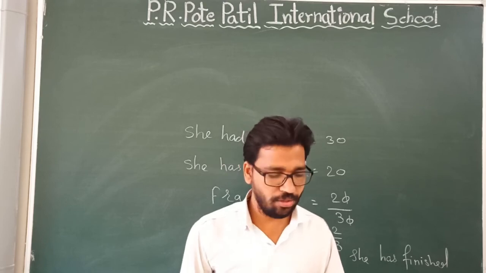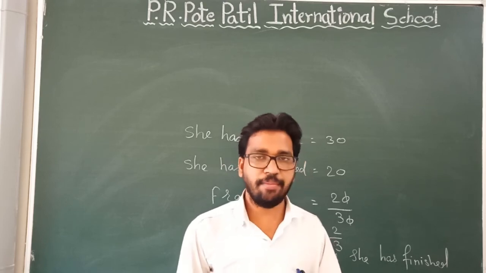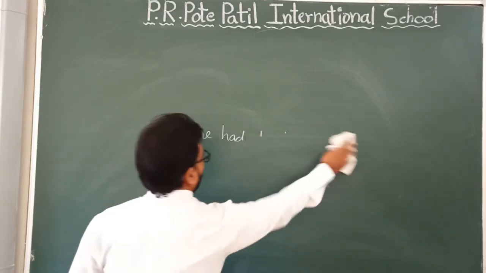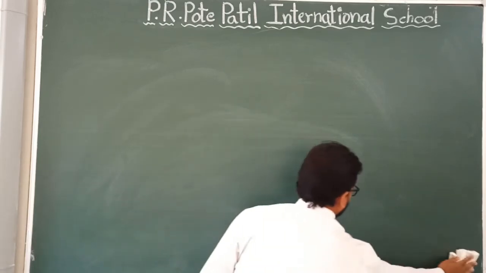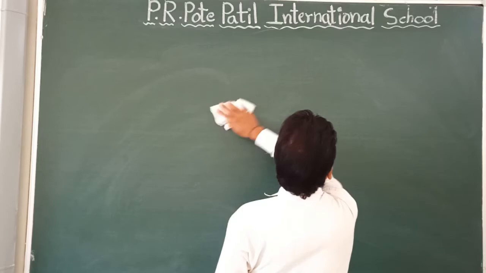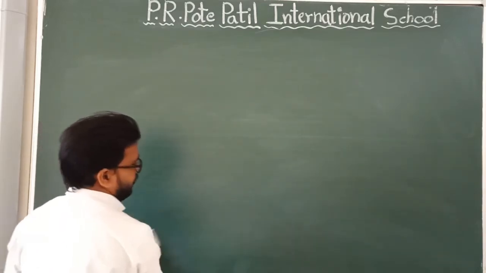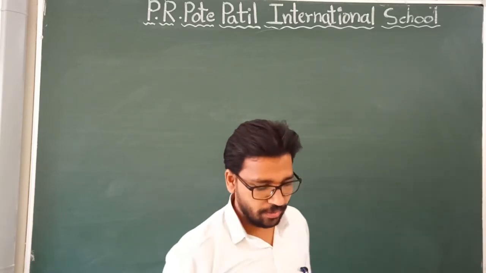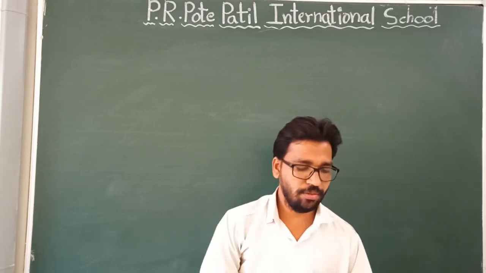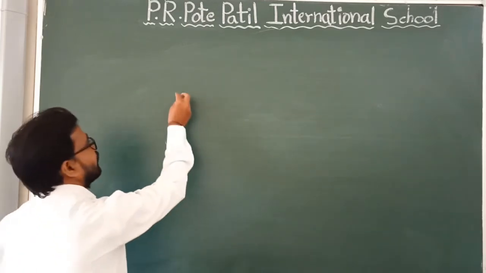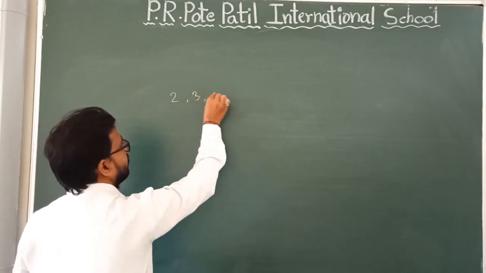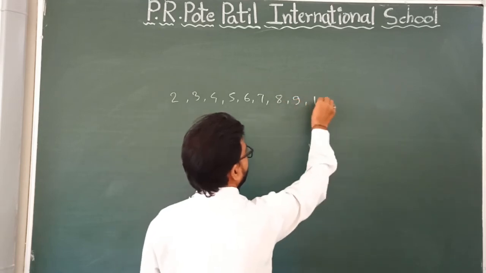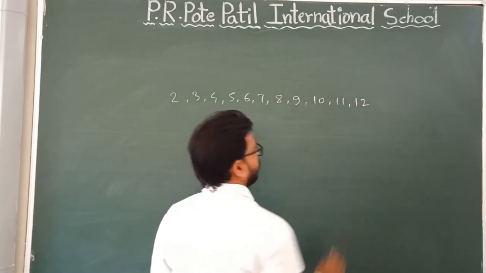You have to write the natural numbers, all the natural numbers, and find what fraction of them are prime numbers. So you have to find how many numbers are prime numbers from 2 to 12. Actually, natural numbers start from 1 to infinity, but here we have to start from 2. So write the natural numbers from 2 to 12: 2, 3, 4, 5, 6, 7, 8, 9, 10, 11 and 12.